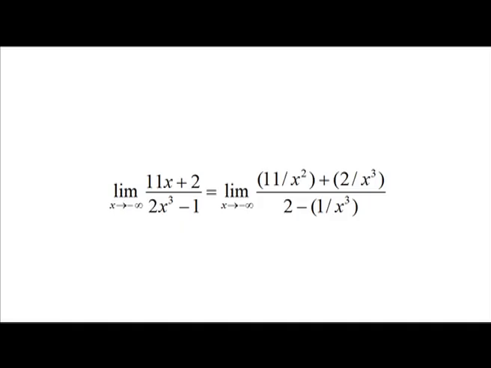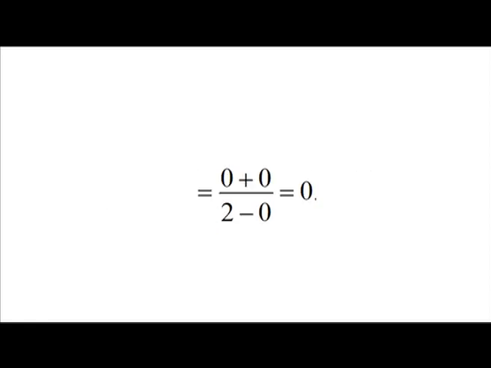By dividing both numerator and denominator by x cube, we get limit x going to minus infinity 11x plus 2 divided by 2x cube minus 1 is equal to limit x going to minus infinity 11 by x square plus 2 by x cube whole divided by 2 minus 1 by x cube, which is equal to 0 plus 0 divided by 2 minus 0, that is 0.